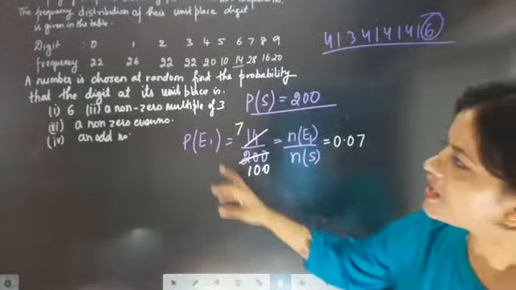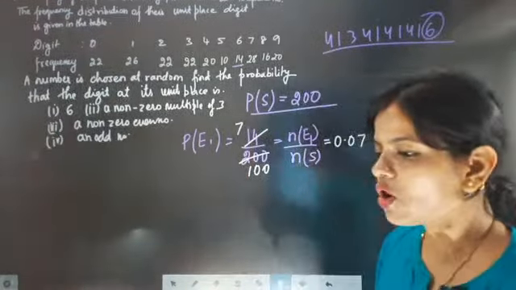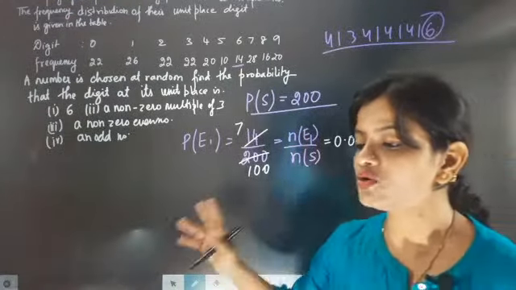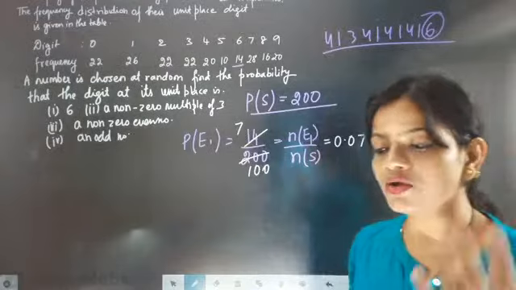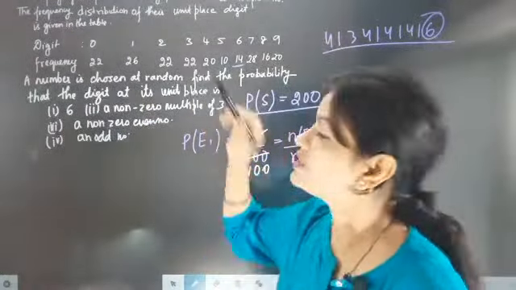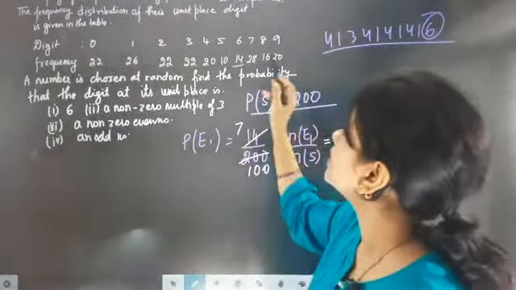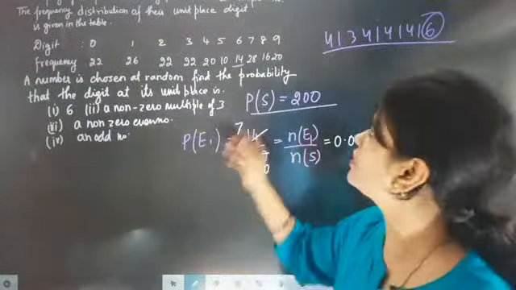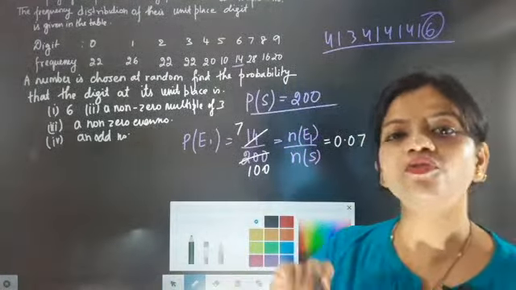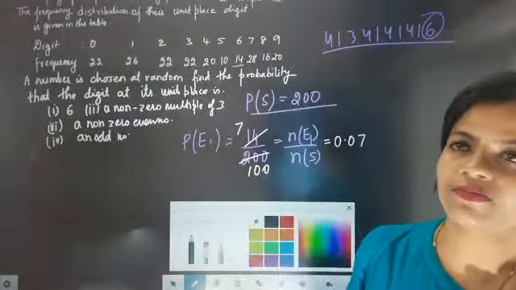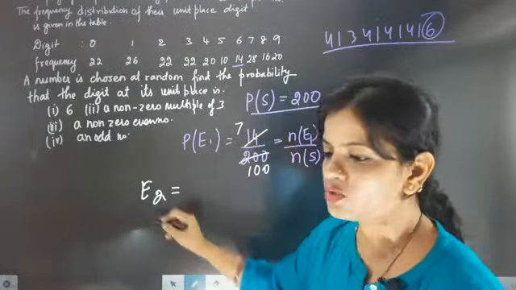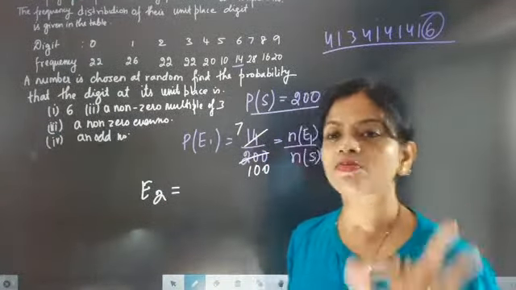Now the second is a non-zero multiple of 3. Let's check it out. Which one is a non-zero multiple of 3? 3 itself is a non-zero multiple of 3, 6 itself is a non-zero multiple of 3, and 9 is a non-zero multiple of 3. So how many times in the unit place of a phone number is 3 coming, 6 coming and 9 coming? So E2 is the event of getting a non-zero multiple of 3.